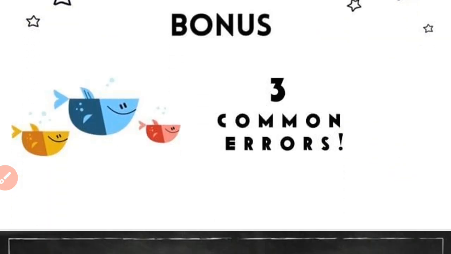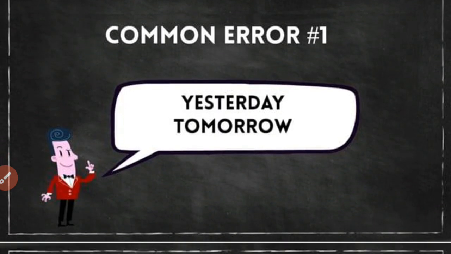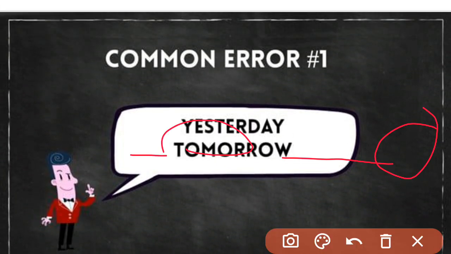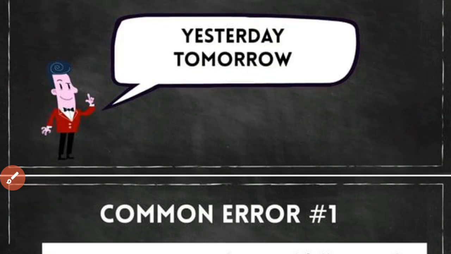I think we have to start a bonus, that is common errors which all the students make. The first common error is for yesterday and tomorrow. For yesterday and tomorrow we write as it is, but in the past tense how do we have to write yesterday and tomorrow? Let us see.